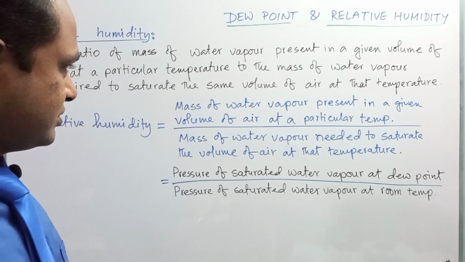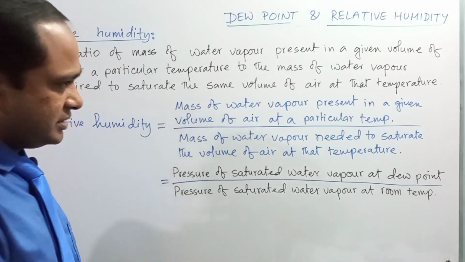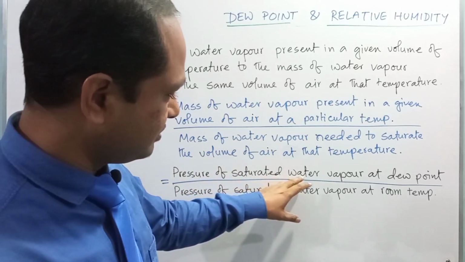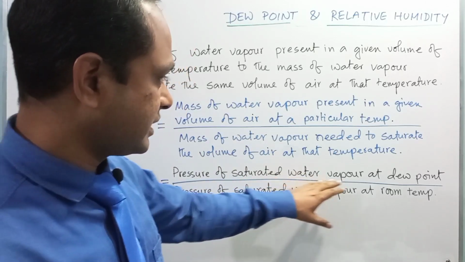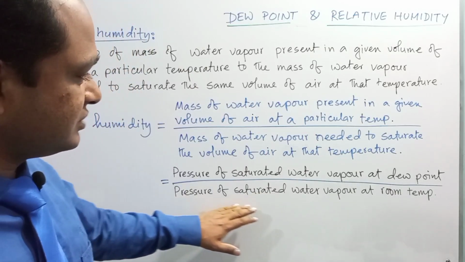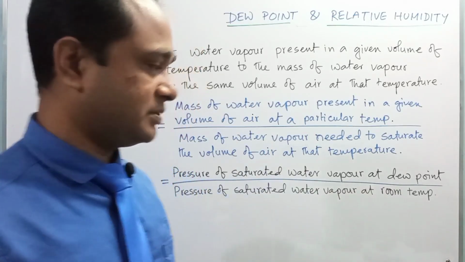Okay, dear student, here this ratio is equal to the ratio of the pressure of saturated water vapor at the dew point and the pressure of saturated water vapor at the room temperature.